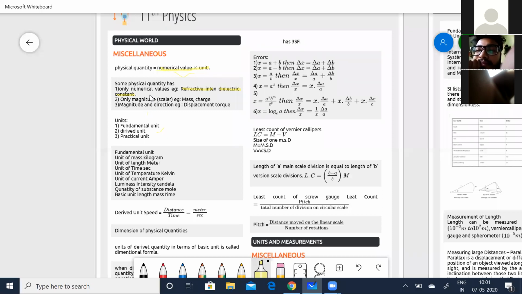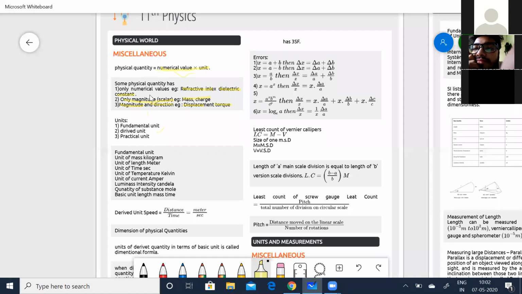Some quantities have only magnitude, like mass and charge. Such quantities are called scalar quantities. Some quantities have magnitude and direction. For example, displacement, velocity, and torque are examples of vector quantities. So basically we have come across three kinds of quantities: constants, those with only magnitude, and those with magnitude and direction.